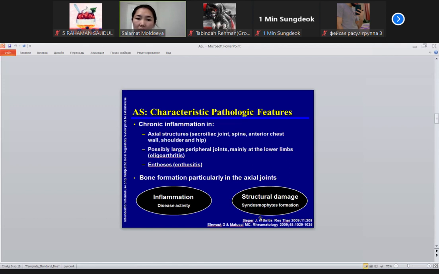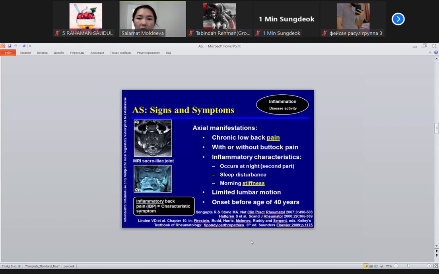Peripheral arthritis, mainly lower limbs, ankle joints. But you know that at the ankle joints there are big ligaments, like the Achilles tendon, and mainly patients think that there's joint pain. No, usually there will be Achilles tendon inflammation. It's enthesitis. And the patient comes with chronic back pain because there's chronic inflammation. Back pain occurs more at night.